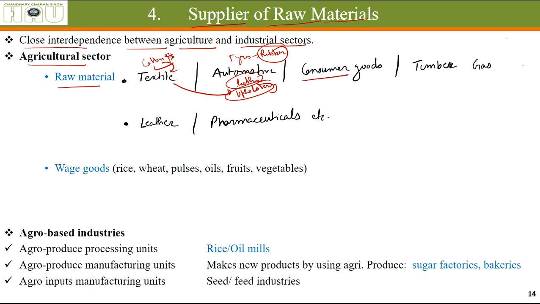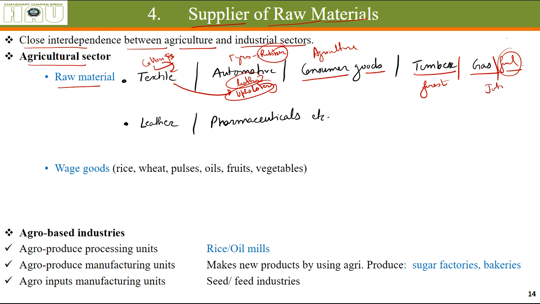Consumer goods: whatever you are consuming, whatever you are eating, it is not made out of machines, it comes from agriculture. Timber that comes from forest. Gas and fuel: there are different types of plants which give us fuel.